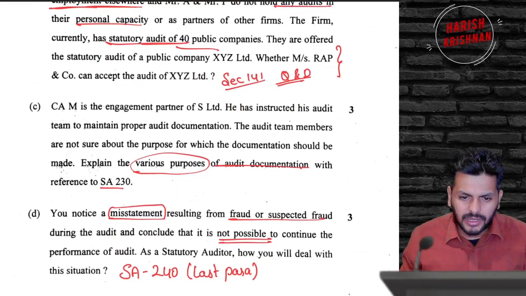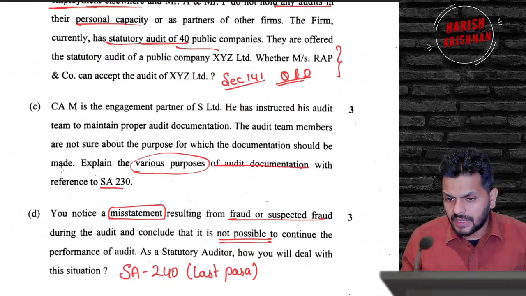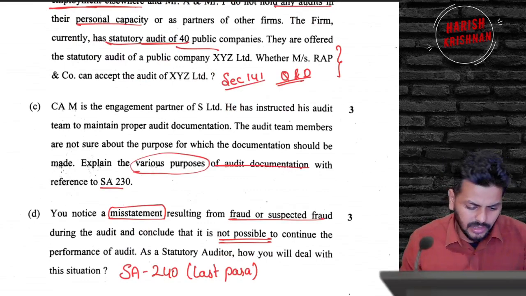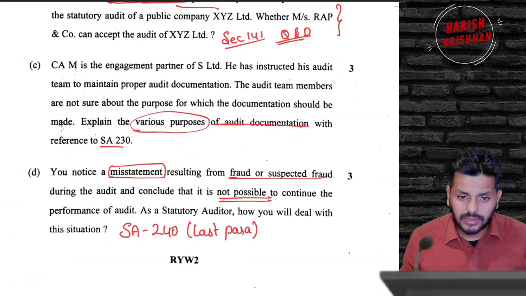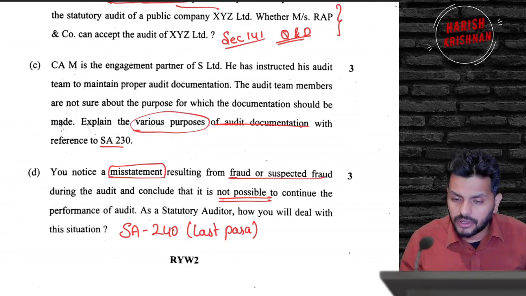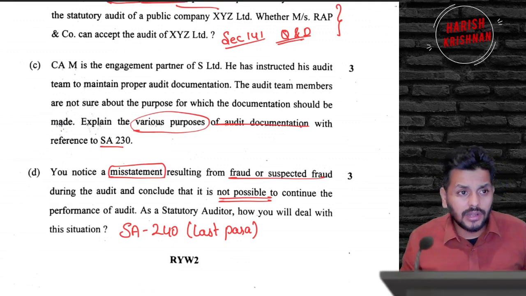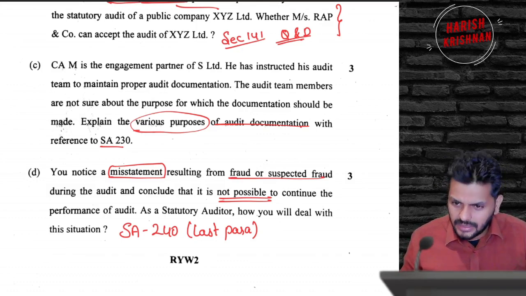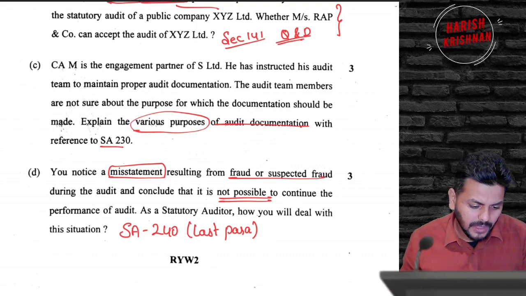Purpose of audit documentation, 6 plus 2, 8 purposes are there for audit documentation. It's a straight 3 marks, easy. That it is useful for future references. It is useful for the defense of the auditor. I think you can easily write the 6 points, and then for any other quality audits that are being done, and for other things, there are very easy points that you can write.